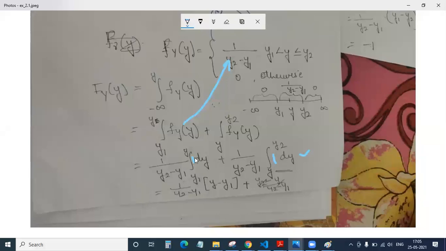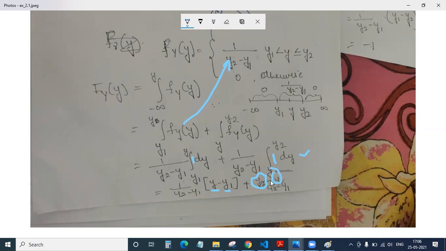Okay. So when you integrate this, what will you be getting? You will be getting y, and putting the upper limit y and the lower limit y1. Similarly here you have y2. The upper limit is y2, you can observe. And the lower limit we have is y.